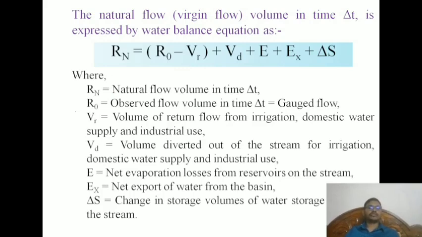Ro is observed flow volume in time delta t, gauged flow, and Vr is the volume of return flow from irrigation, domestic water supply and industrial use. Vd is nothing but volume diverted out of the stream for irrigation, domestic water supply and industrial use. E is nothing but net evaporation losses from reservoirs on the stream, and Ex is nothing but net export of water from the basin, and delta S is change in storage volumes of water storage bodies on the streams.